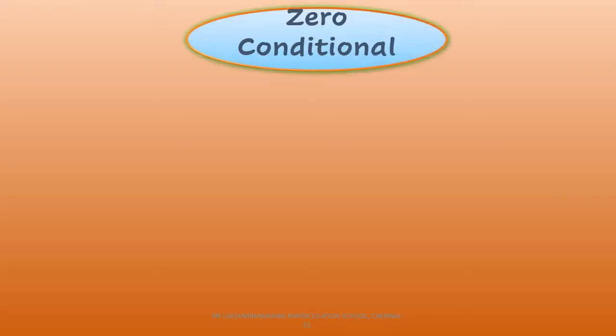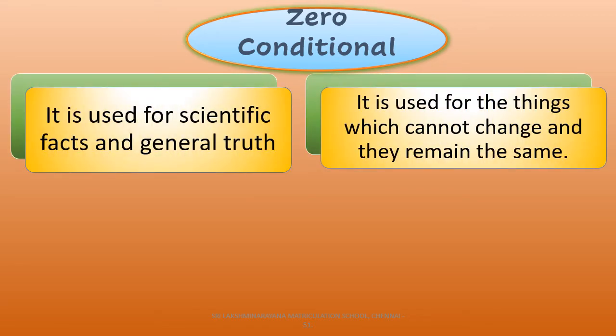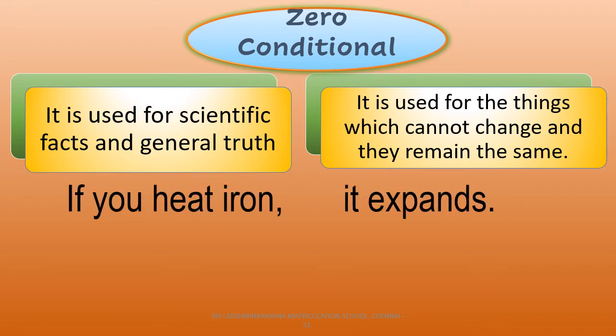Zero conditional clause. Zero conditional clause is used for scientific facts and general truth. It is used to express things which cannot change and they remain the same. Observe this example, children. If you eat iron, it expands. Here, if you eat iron is the if clause and it expands is the main clause.